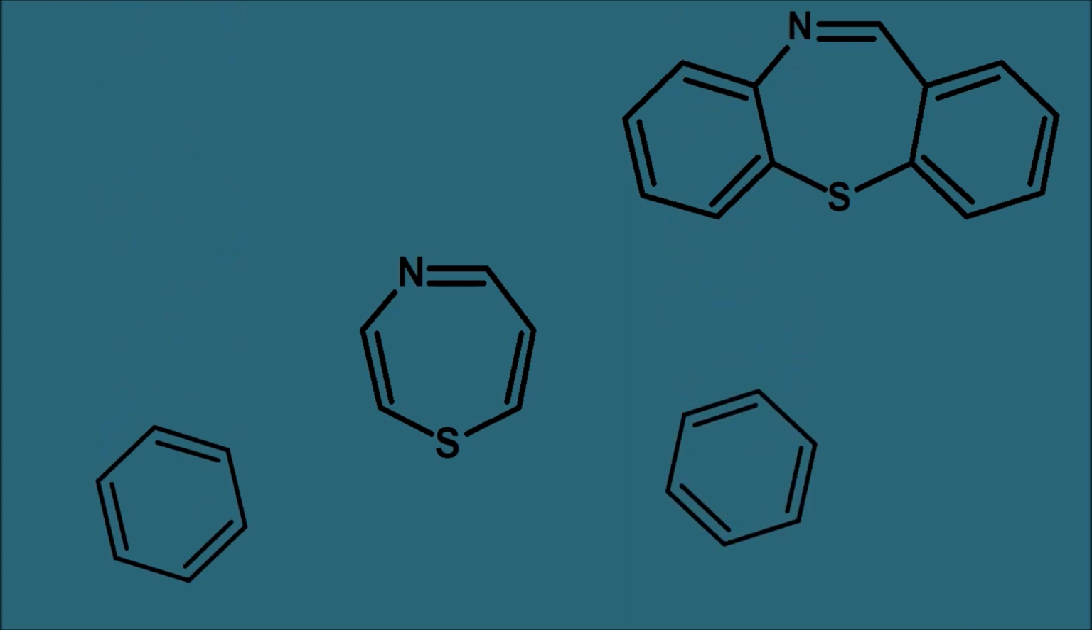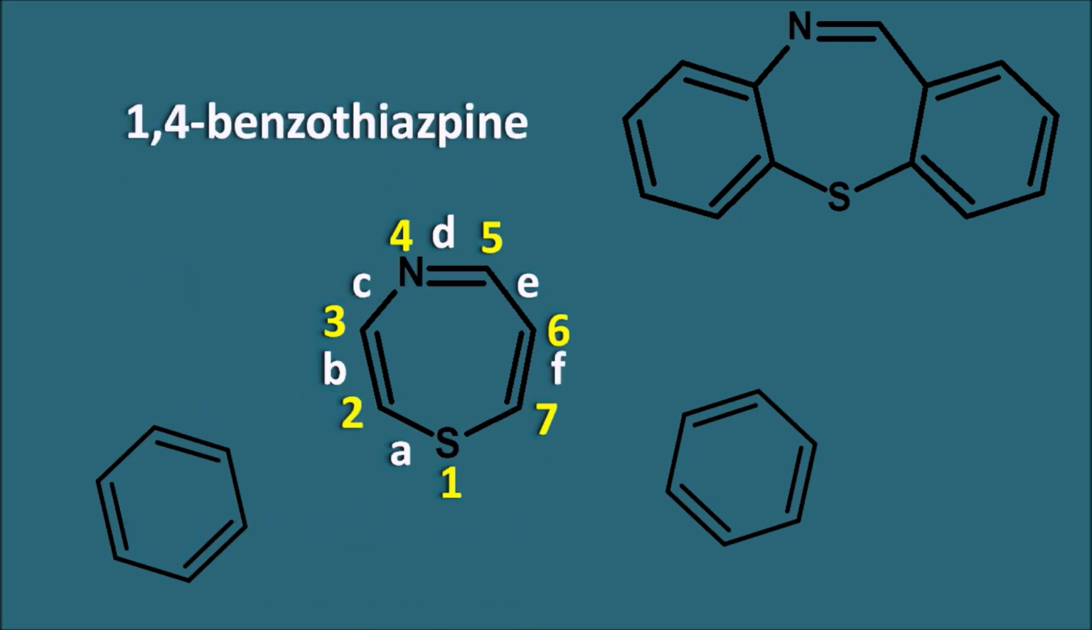Now let us give the numbering to this thiazepine. This is 1, 2, 3, 4, 5, 6, 7. We have to give the least number to the sulfur and then to the nitrogen. So sulfur at the first position and nitrogen at the fourth position. And in order to show the location of the fusion, let us give the naming to the sites. So this is the A side, this is B, this is C, D, E, F. Now this is a 1,4-benzothiazepine and it is fused with the 2 benzene rings, so it's a dibenzo.